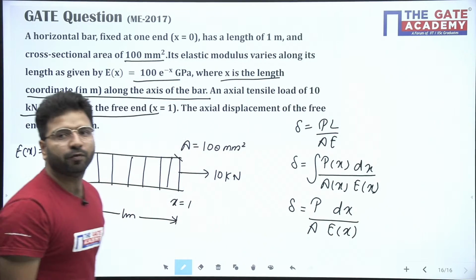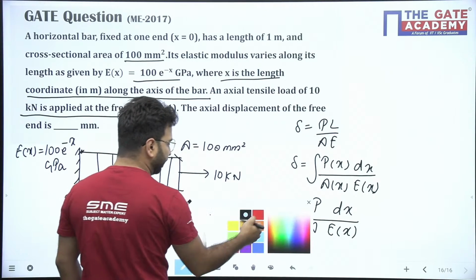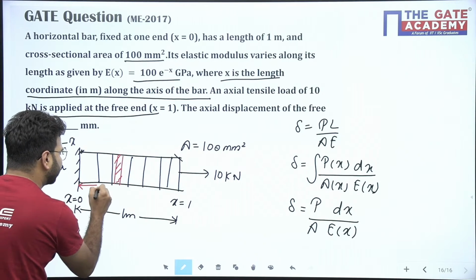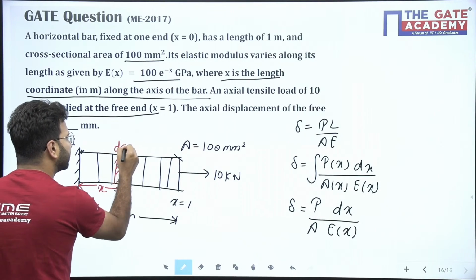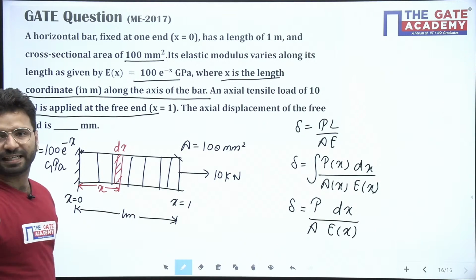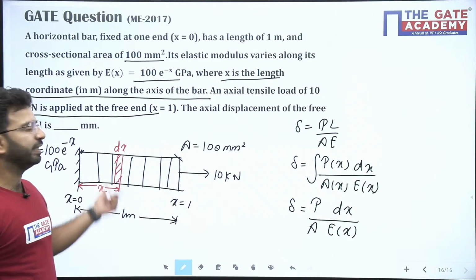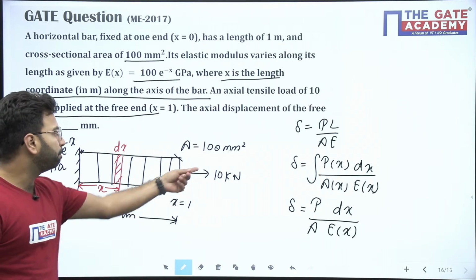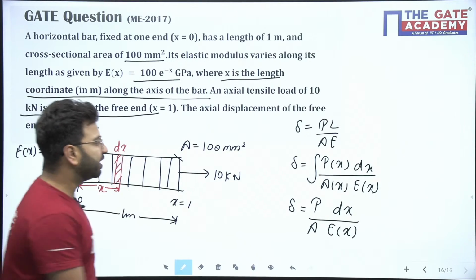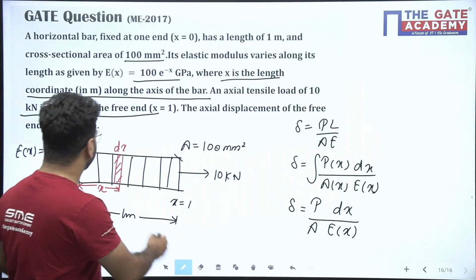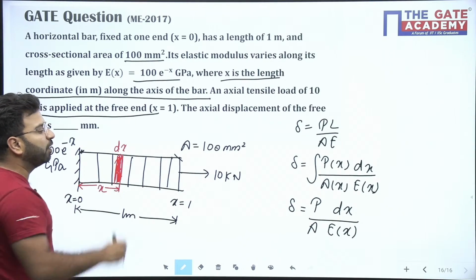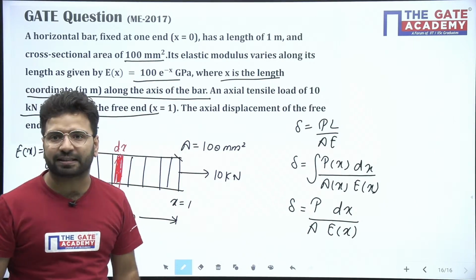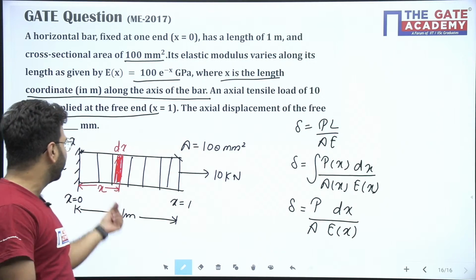It means, we are considering one small element here, at length x, of thickness dx. We are considering one element of dx. If I apply this formula on this dx element, what is the formula? P into length. Length is dx, area is constant, 100 mm square, and E will be 100 into e to the power minus x. So I am applying the same formula for this small element.